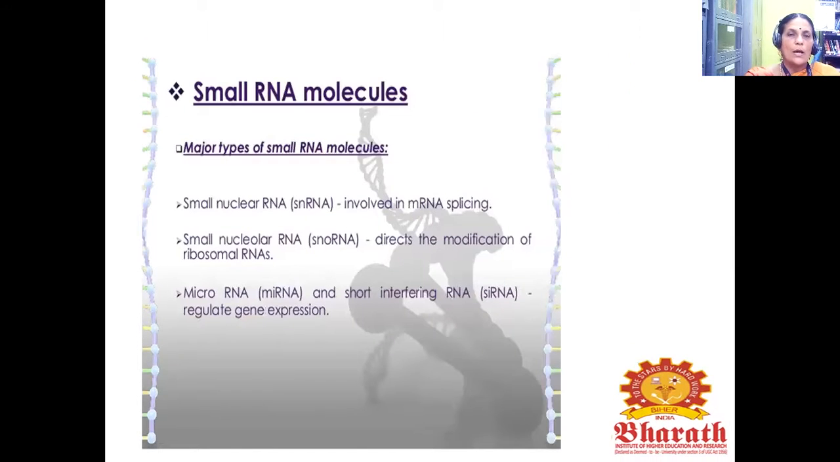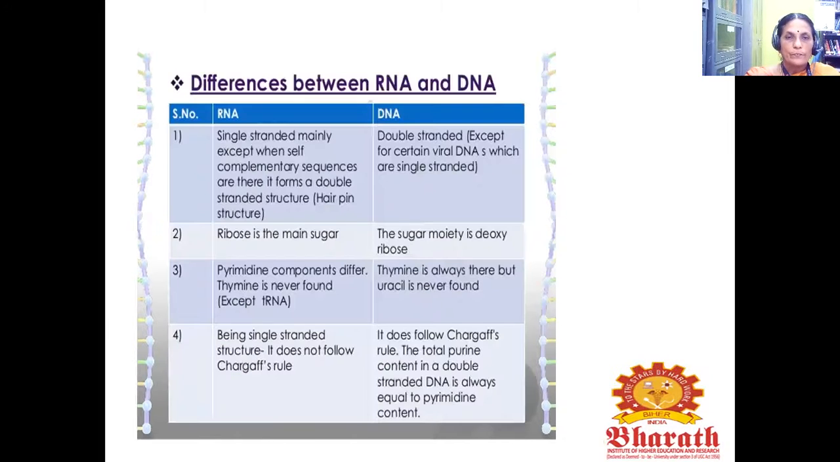Next one is small RNA molecules. The major types of small RNA molecules are: small nuclear RNA, snRNA, involved in mRNA splicing. Small nucleolar RNA, or snoRNA, directs the modification of ribosomal RNAs. The microRNA and short interfering RNA regulate gene expression.